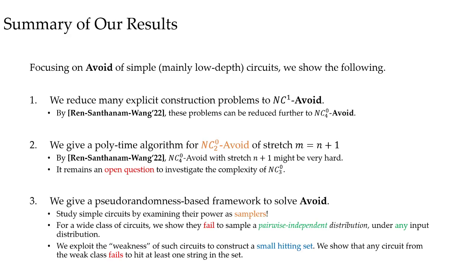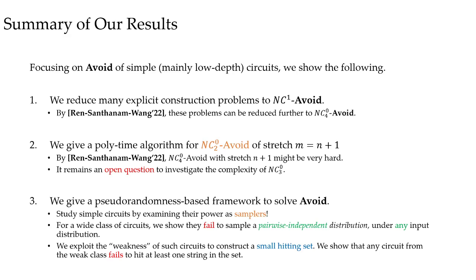By the RSW reduction, we can further reduce the problems to avoid of NC0_4 circuits. Second, from the below side, we give a polynomial time algorithm for avoid of NC0_2 circuits. The only gap here is NC0_3 circuits, and its complexity remains an interesting open question.